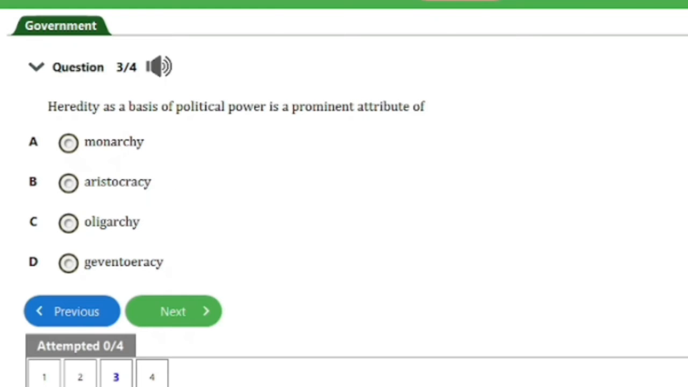So here is question number 3 here. It says, heredity as a basis of political power is a prominent attribute of A. monarchy, B. aristocracy, C. oligarchy, D. governmentocracy. So guys, the answer to this question is option A here. That's monarchy. And that's it for this question. So let's head on to the next one, guys.